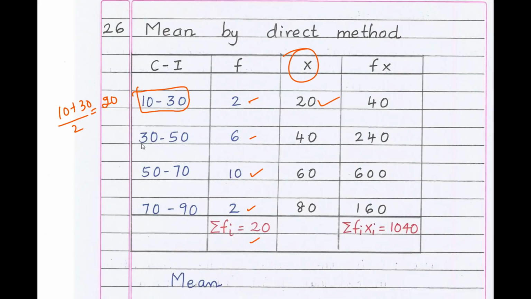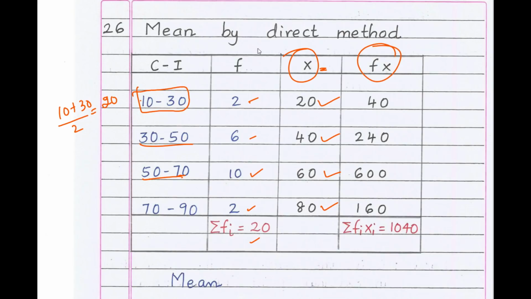The same way, 30 plus 50 is what? 80 by 2 is 40. Then add upper limit plus lower limit, 50 plus 70 is what? 120 by 2 is 60. The same way 70 plus 90 is what? 160 by 2 is 80. To find the class mark x, what you need to do? Add upper limit plus lower limit by 2. You get this column.